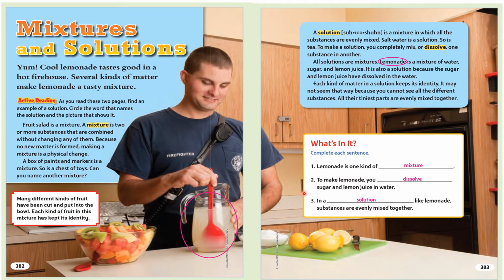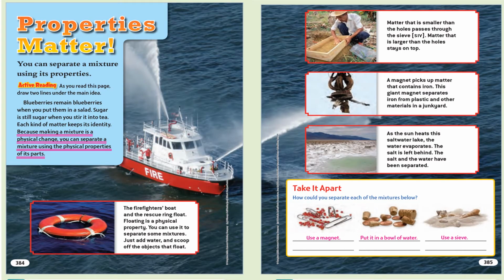Properties matter. You can separate a mixture using its properties. Active reading. As you read this page, draw 2 lines under the main idea. Blueberries remain blueberries when you put them in a salad. Sugar is still sugar when you stir it into tea. Each kind of matter keeps its identity. Because making a mixture is a physical change, you can separate a mixture using the physical properties of its parts.